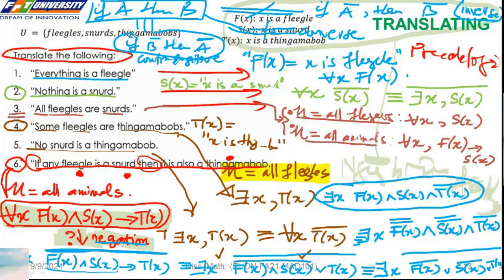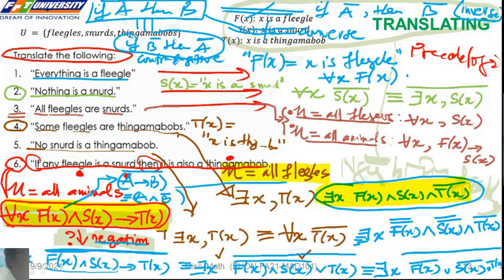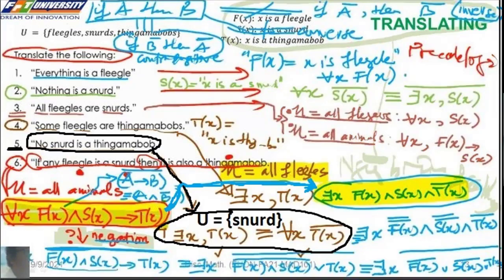This is the solution. Bất cứ cái gì là figo mà là snot là thêm member. Bây giờ mình phủ định nó, có nghĩa là có một cái plicho và snot nhưng mà nó không có member. A suy ra B phủ định sẽ bằng với A và not B. Nếu các bạn biết được cái này thì các bạn đi trực tiếp tới cái này luôn, nó đỡ vất vả cho mình hơn.